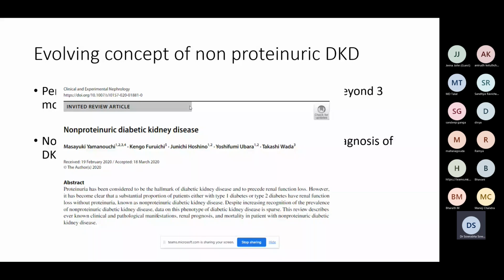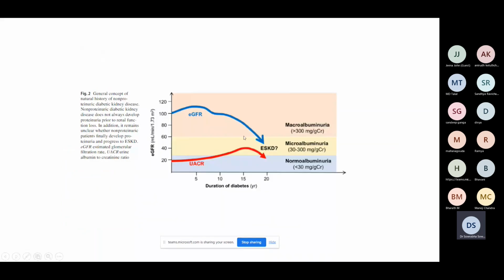There are reports from India too. So that is just for your information. This is what I was speaking about. So there is never an increase much, going up to the macroalbuminuria level. It is either normoalbuminuria or microalbuminuria. But if you see, EGFR starts declining. This is contrary to what we saw earlier. This is of late being diagnosed as a newer, or a different phenotype of diabetic kidney disease.